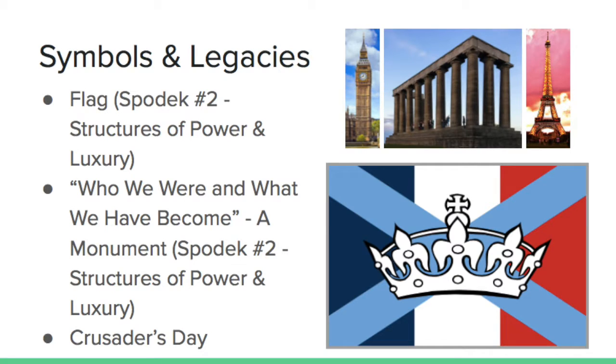Our empire is represented by a flag that is a combination of the flags of the three countries. When the king and queen conquered France and combined England and Scotland, they decided to incorporate all three flags to demonstrate that the people and the countries had been united as one. It is also to portray that the government is a democracy where everyone gets a say in what happens to them.